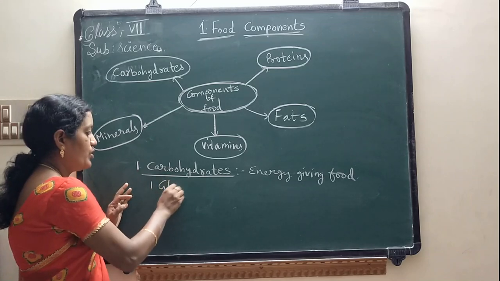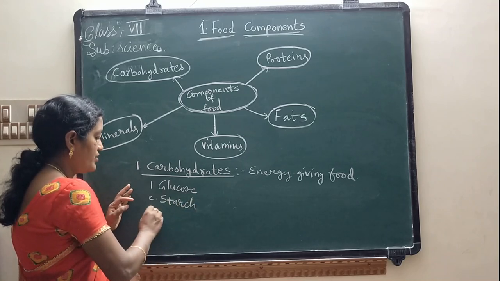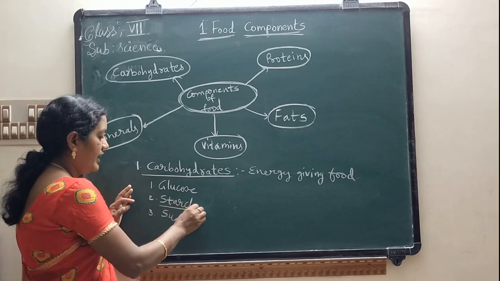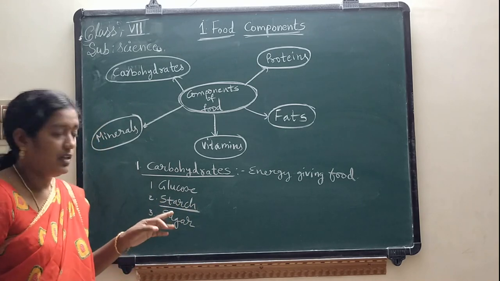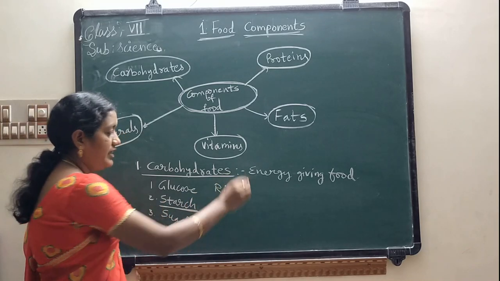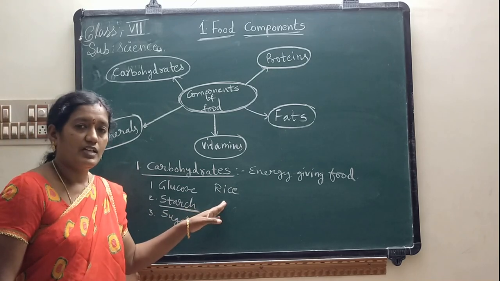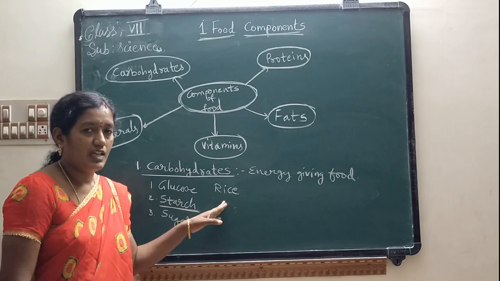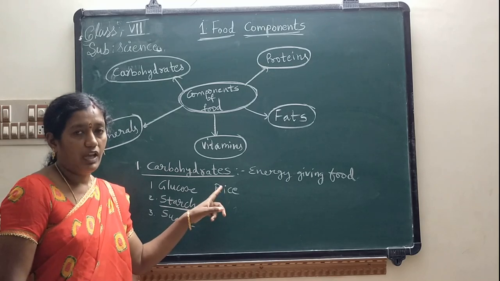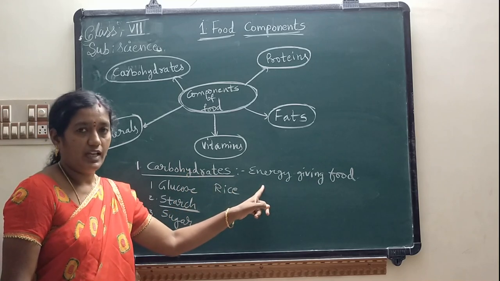Glucose, starch and sugar. Our body will get these carbohydrates in the form of starch by eating rice. Daily, along with rice, we will eat different types of curries and different types of menu. So definitely our main component of food is rice. By eating this rice our body will get carbohydrates, so that we will get energy.